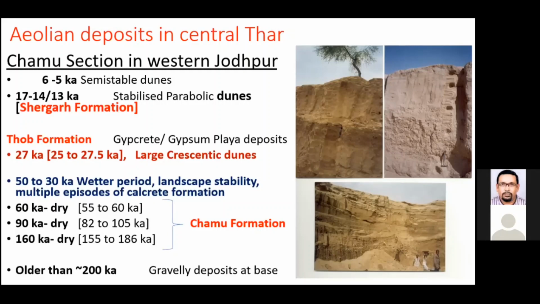An Aeolian dynamic event is also there, which again I'll relate to the formation of the major crescentic dunes, which were subject to a lot of deflation during the subsequent Aeolian intensification from 17 to 13 Ka, which created these clustered parabolic dunes. This is what I'm calling the Sheargut formation. And then another superimposed layer of dunes, because the multi-layered dunes are there. They are created by the 6 to 5 Ka dry event.